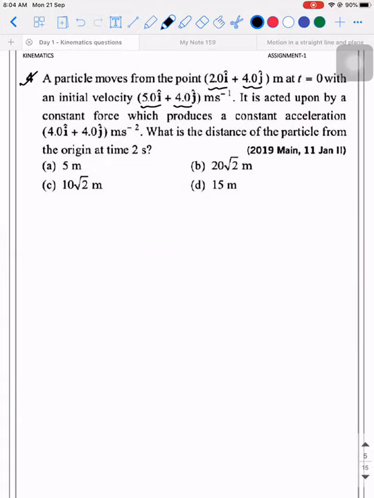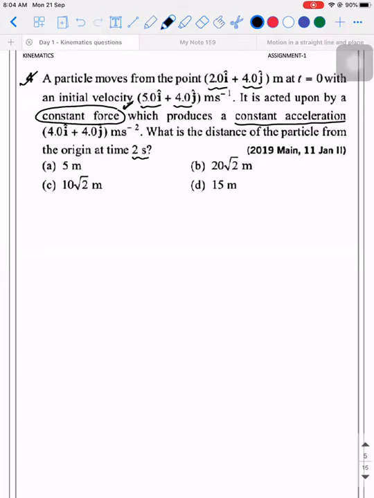So it is acted upon by a constant force. So what do you mean by constant force? Constant force means acceleration is also constant because F is equal to m into a, right? So here they have given which produces a constant acceleration. But sometimes if they give you only constant force, you should understand. What is the distance of the particle from the origin at t equal to 2 seconds?